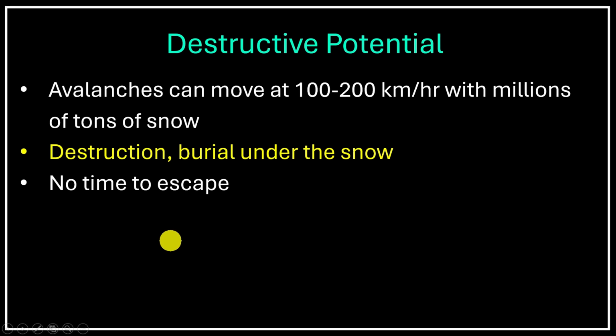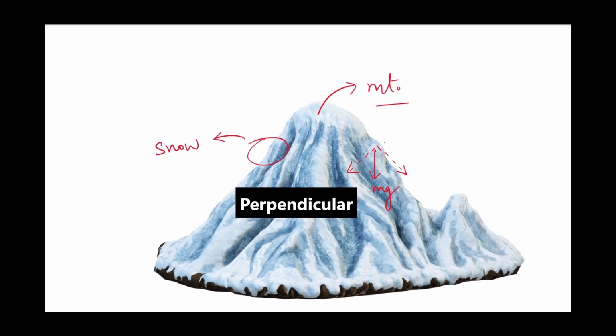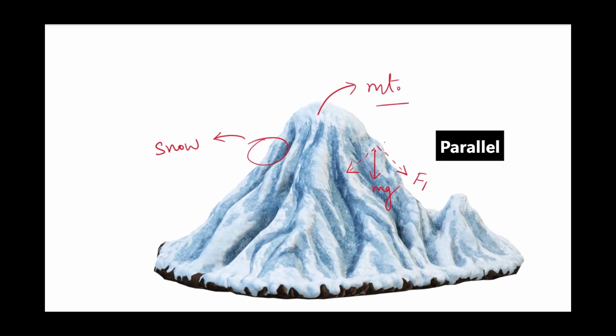How do avalanches occur? Look, there is a mountain, and on top of it, layers of snow slowly accumulate. Think of it as layers of snow stacked on top of each other. Now gravity is always acting on it. This snow has some mass, and gravity pulls it downward. If we break the forces acting on the slope into components, one will be the normal force, which acts perpendicular to the slope and holds the snow in place. The second component will be the shear force, which acts parallel to the slope and pulls the snow downward.